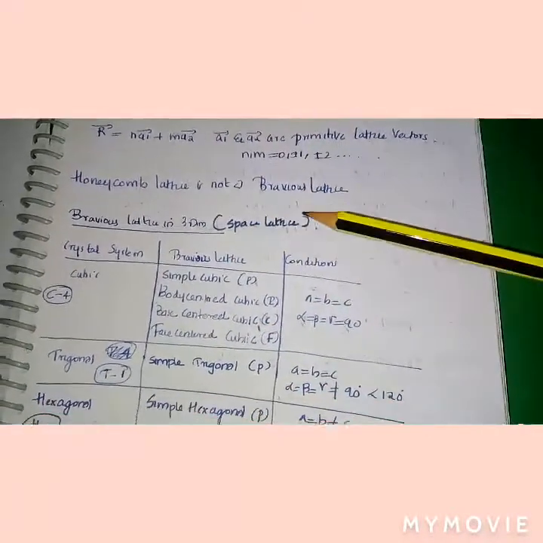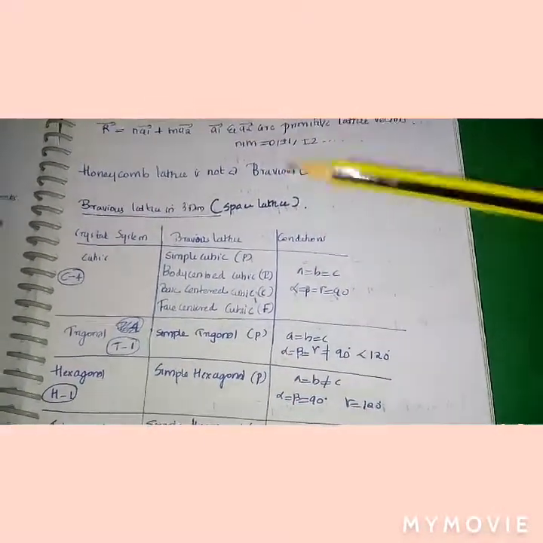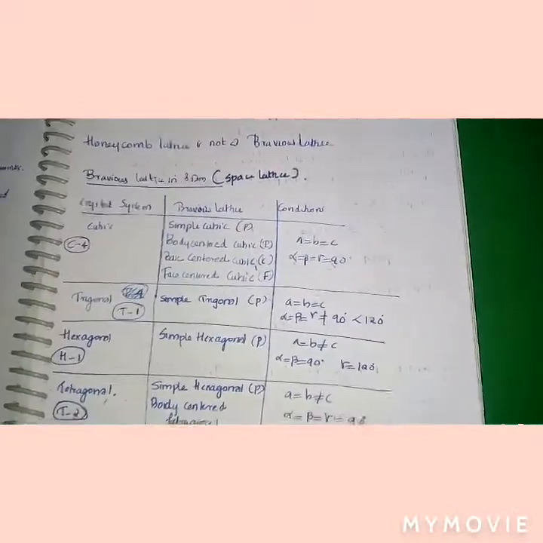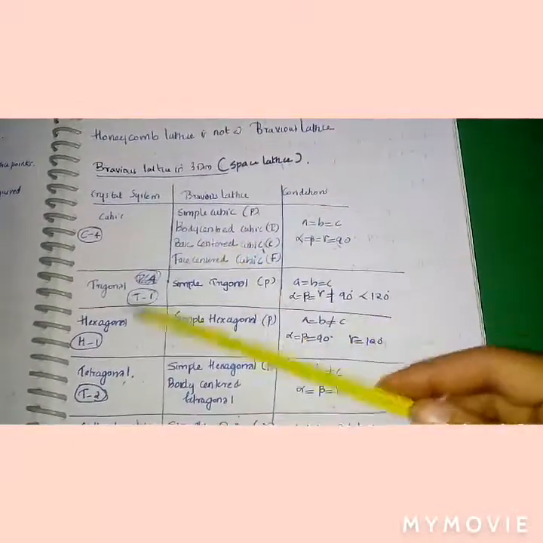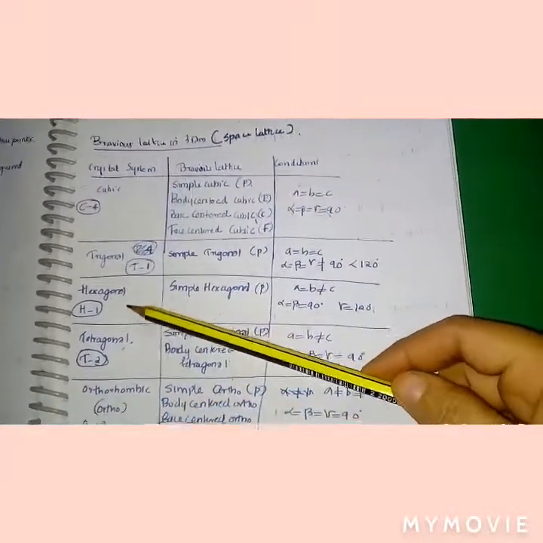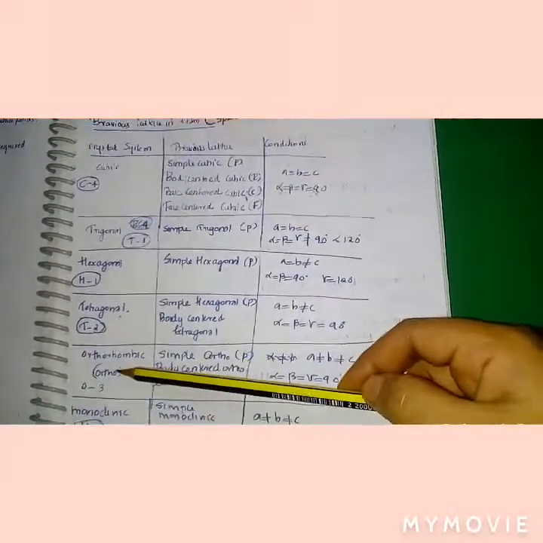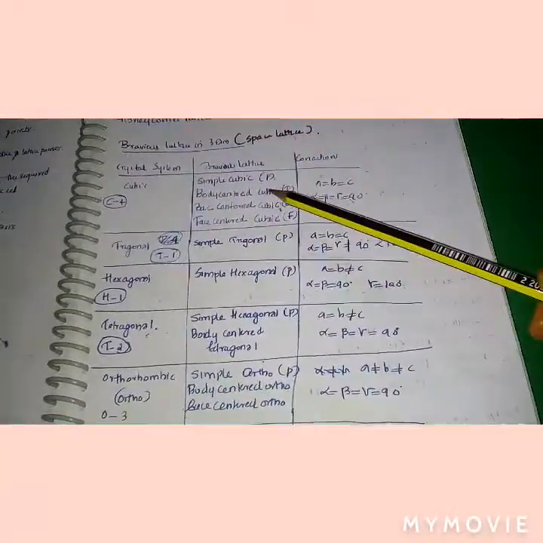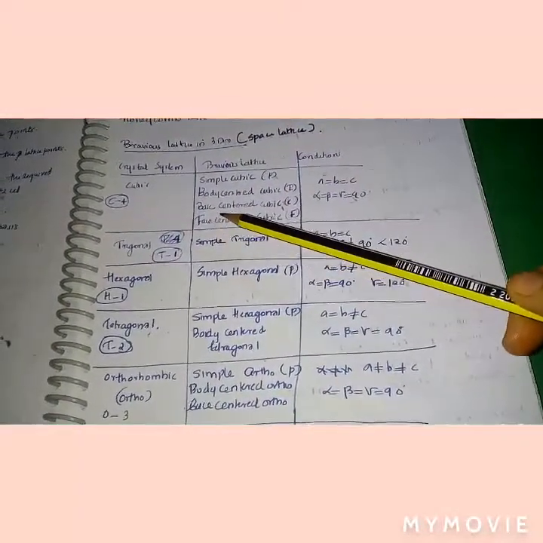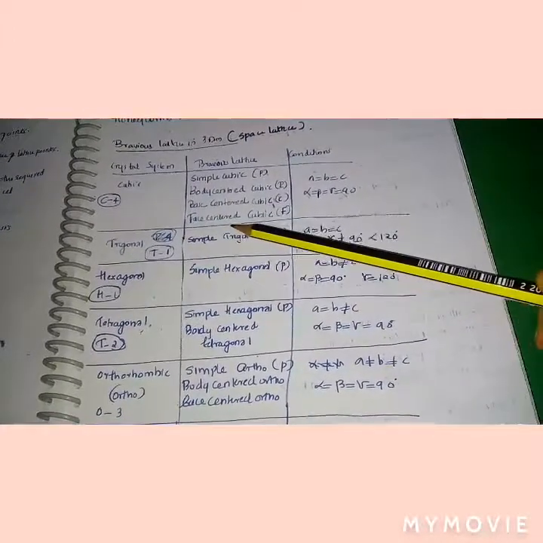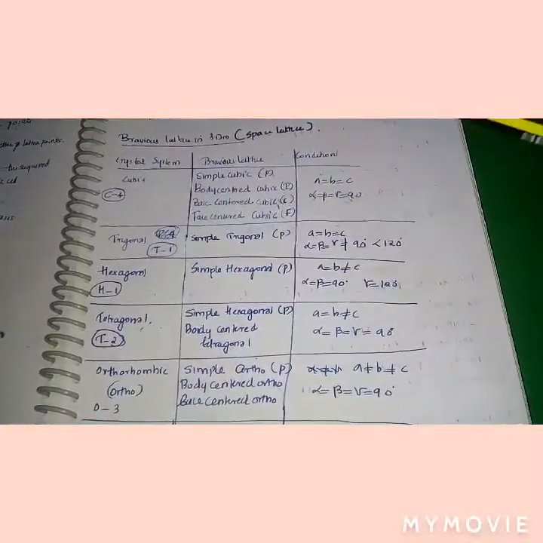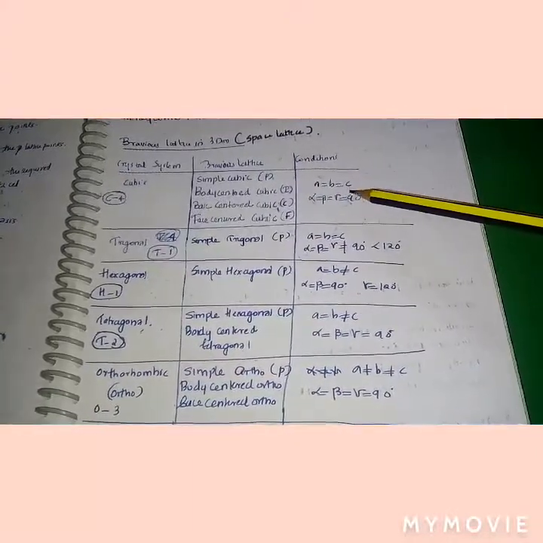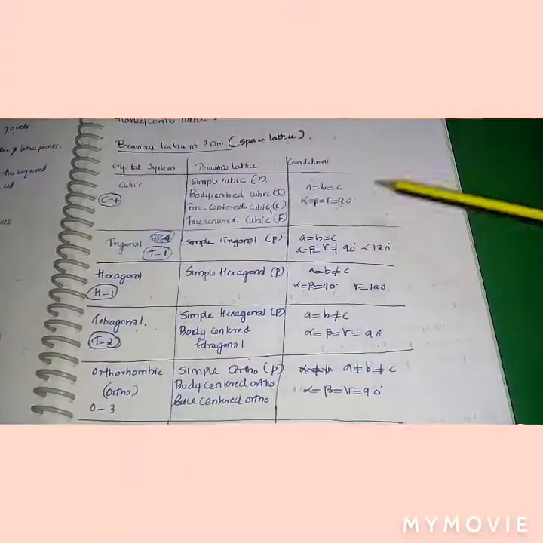For Bravais lattices in three-dimensional space, the crystal systems are cubic, trigonal, hexagonal, tetragonal, orthorhombic, monoclinic and triclinic. We have simple cubic, body centered cubic, base centered cubic, face centered cubic. The property of the cubic system is a = b = c, alpha = beta = gamma = 90 degrees.